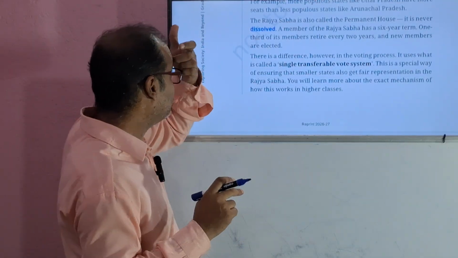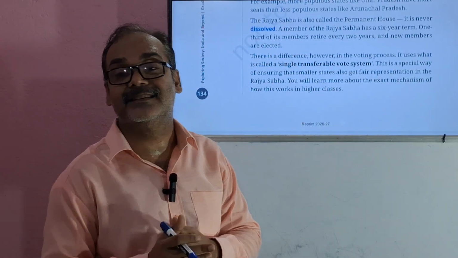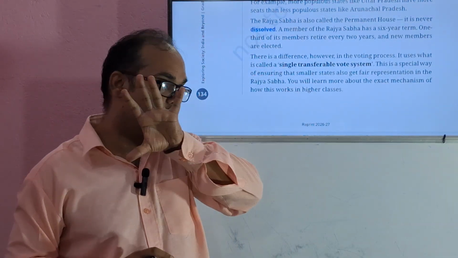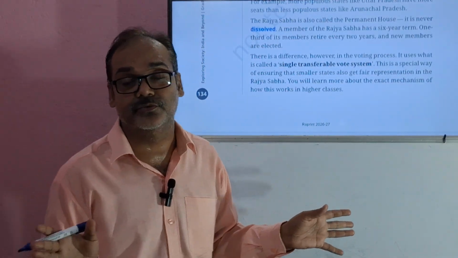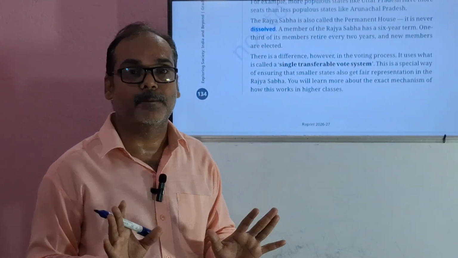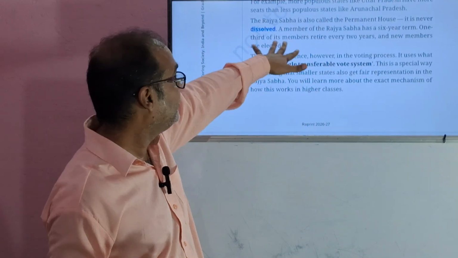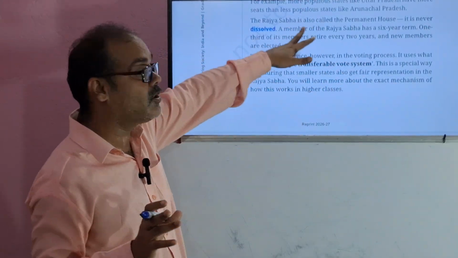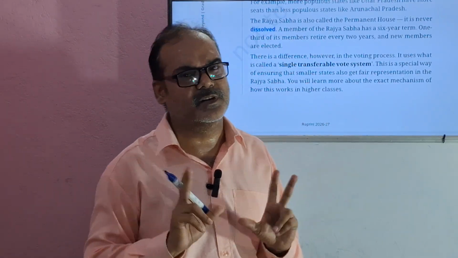One more important point: Rajya Sabha is a permanent house, and Rajya Sabha has a 6-year term. And when we talk about Lok Sabha, it is a 5-year term. If in the Lok Sabha the party or the government loses the majority, the magic number that is 272, the prime minister will lose his post. And in Rajya Sabha, it's a 6-year term, and one third of its members retire every 2 years. So these are the basic differences between these two.